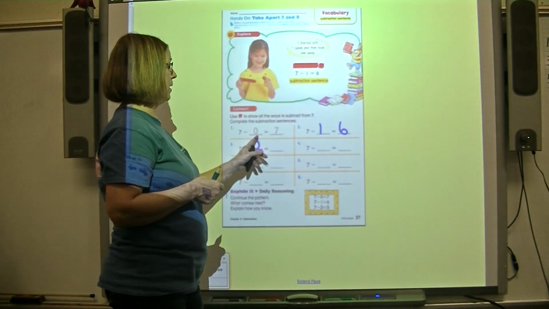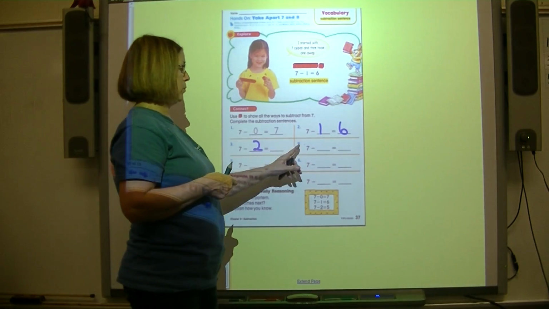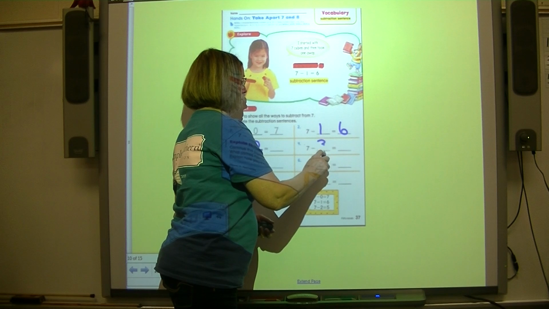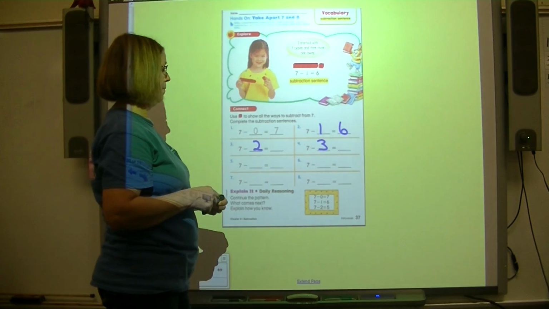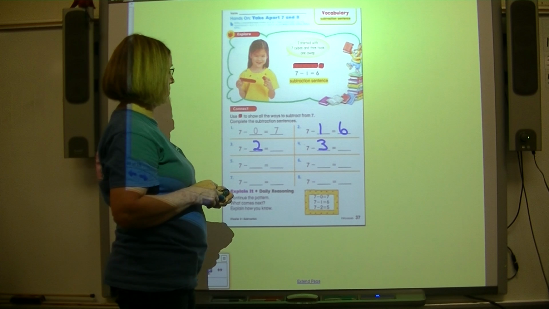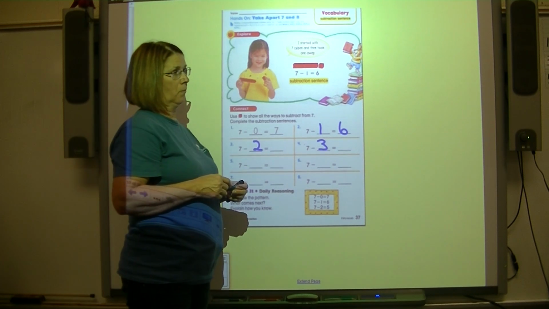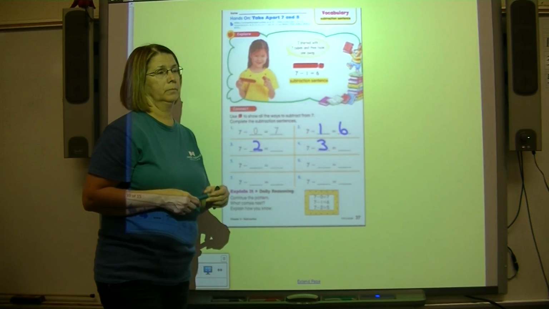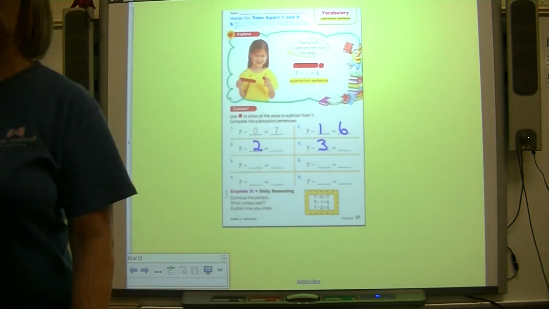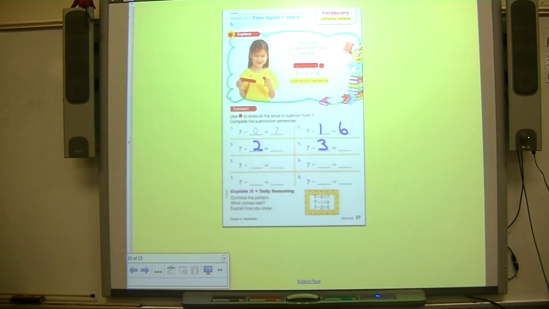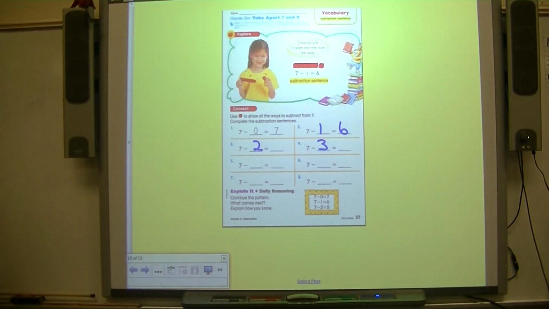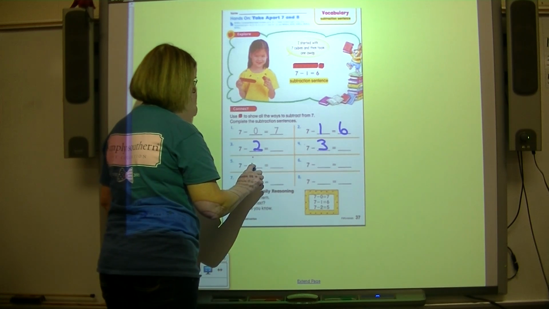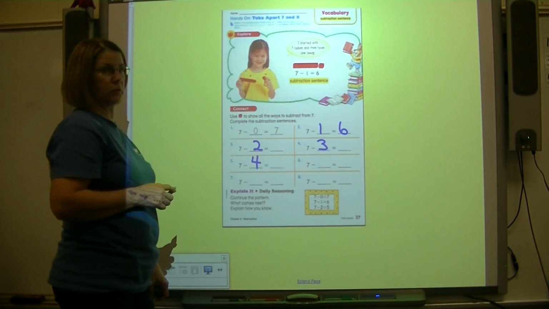All right, first we subtracted 0, then we subtract 1, then we subtract 2. What are we going to subtract this time? Yes, 3. Find your answer. All right, next, how many are we going to subtract? We subtracted 0, then 1, then 2, then 3. We're going to subtract 4. Find your answer.